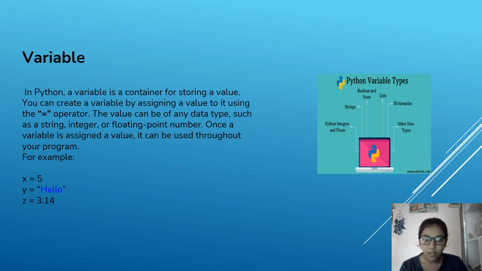Variables. In Python, a variable is a container for storing a value. You can create a variable by assigning a value to it using the equal operator. The value can be of any data type such as a string, integer or floating point number. Once a variable is assigned a value, it can be used throughout your program. For example, x equals 5, y equals yellow, which is a string, z equals 3.14, which is a float value.